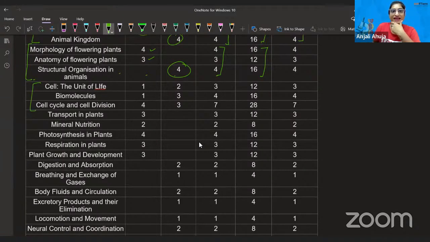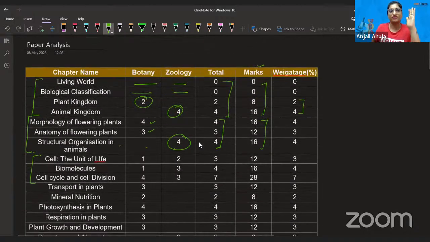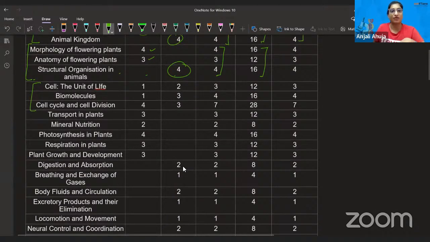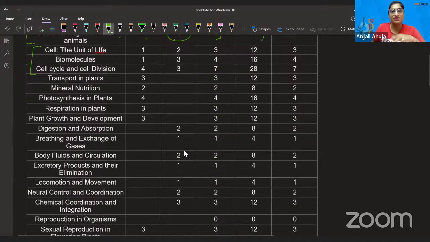If you do understand, just for your revision, let me tell you, on the left side, it's botany, on the right side, it's zoology. So that you remember, because I'm dragging down. Now, dear, look into the cell chapter. Again, that's botany and that's zoology. In the cell chapter, 3 questions are asked, biomolecules 4 questions, cell cycle and cell division. I was looking into the question paper.